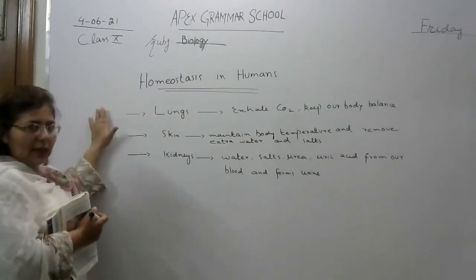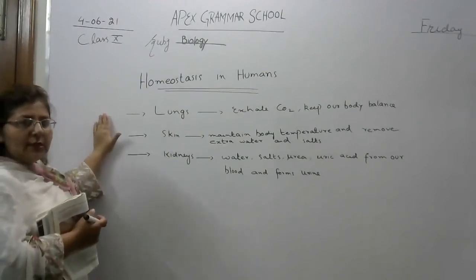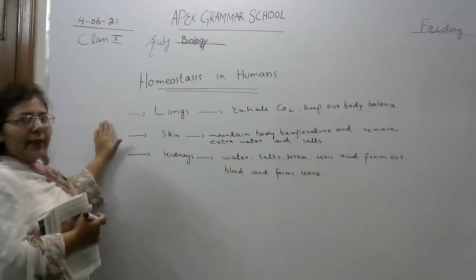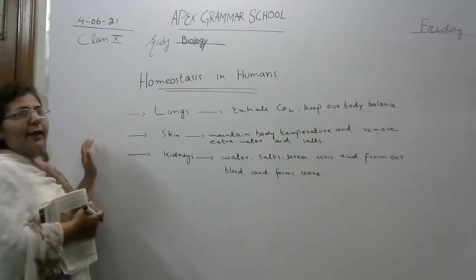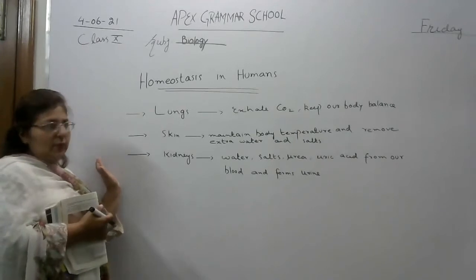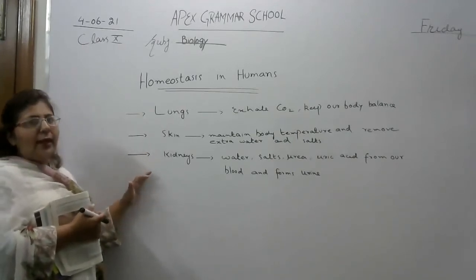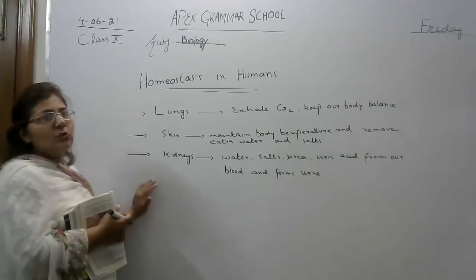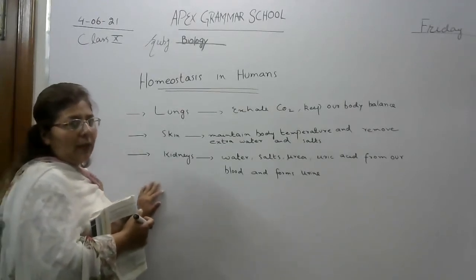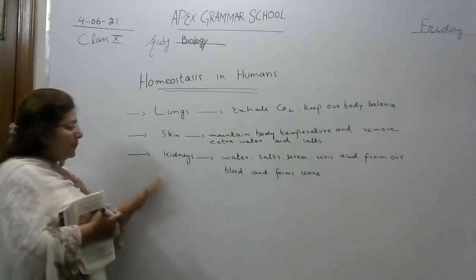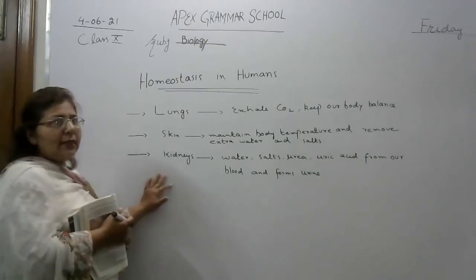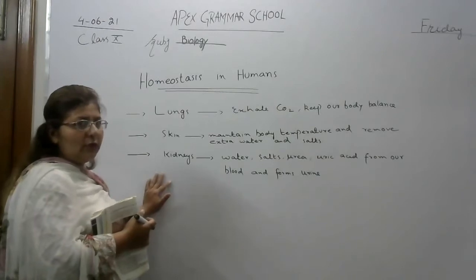First, lungs: a very important function is to remove extra carbon dioxide from our body and maintain our body balance. Skin also maintains our body temperature and helps remove extra salt and water from our body. Kidneys also play a very important role.